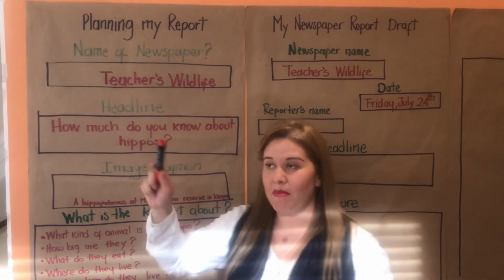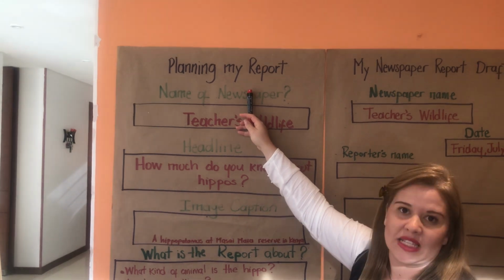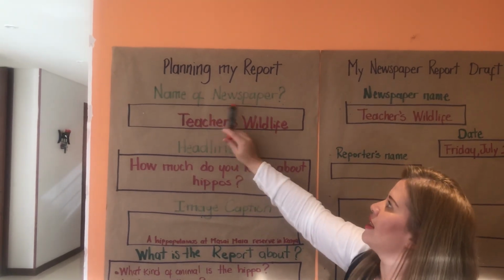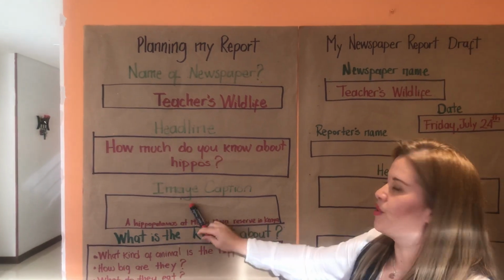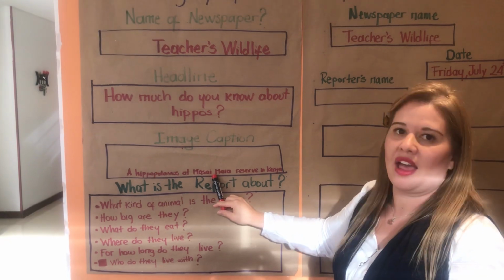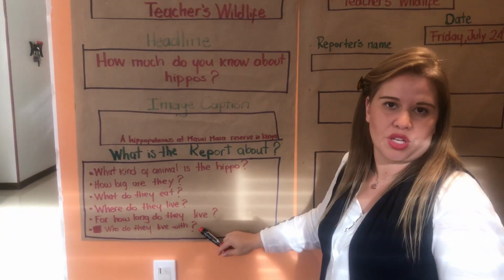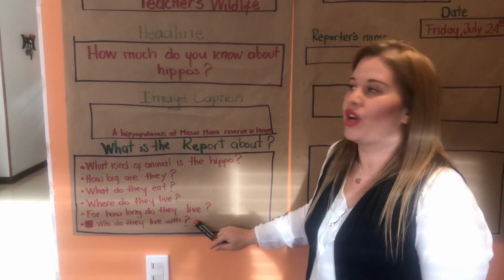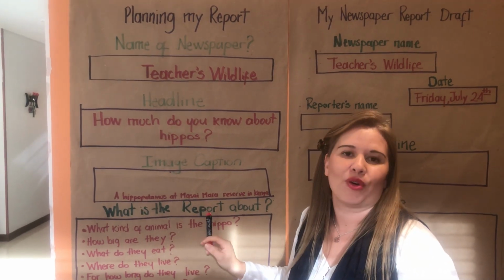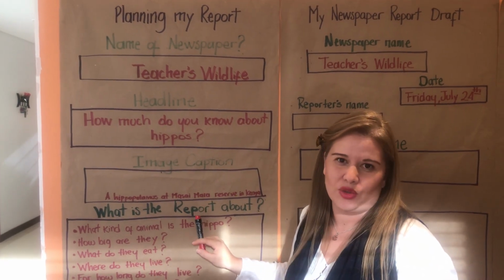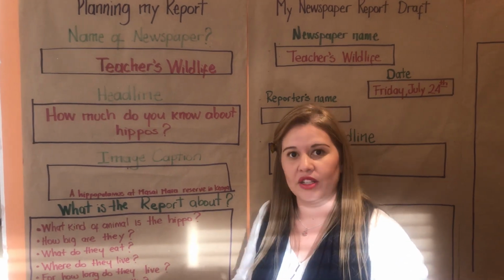So if you remember, this is the planning that you did some days before, right? In which you write the newspaper's name, the headline, that you create the image and the caption, and that you wrote what your report was going to be about. Today, we're going to transform the planning into the draft. And I'm going to explain how you can do it. It's super easy if you take a look over here and if you listen carefully to me.